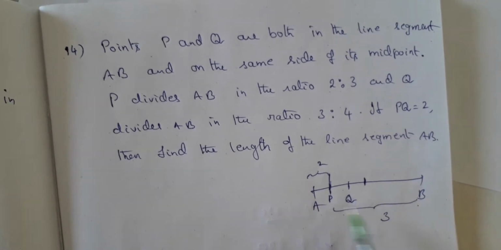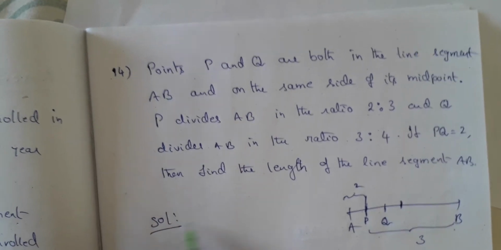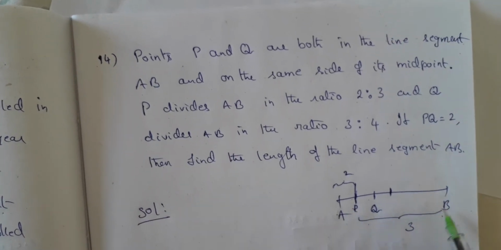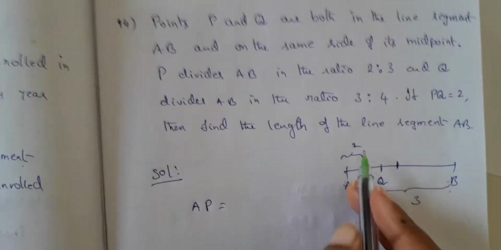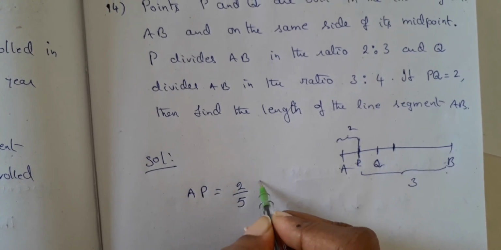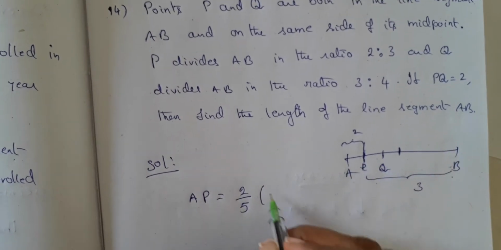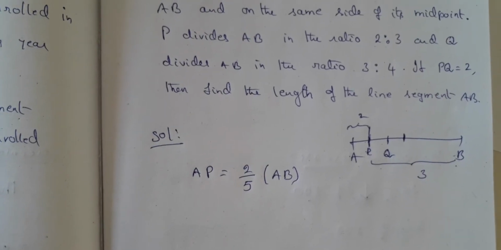So therefore, what can I write? In the solution, I can write the AP and PB values now. What is the AP value? AP is 2 parts out of 5 of the total. What is the total? AB. That is what is called finding the ratio values.